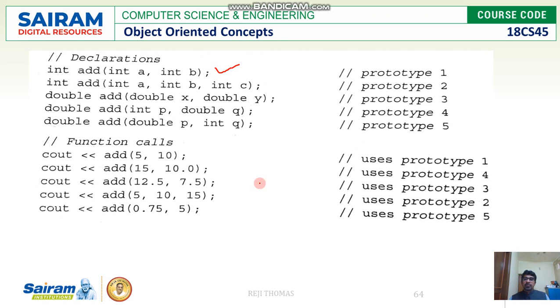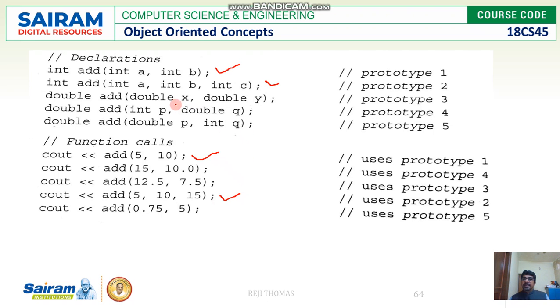So obviously this is going to call the first function. This will be used by the first prototype. Look at the second one. We have again add, which takes three integers. So where is the function which takes three integers? Add 5, 10, 15. So this will be used.